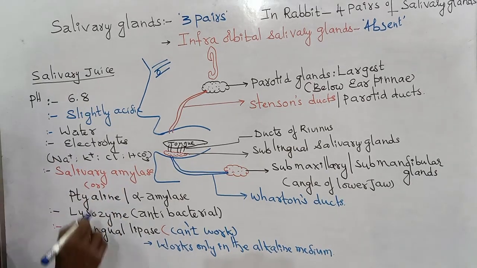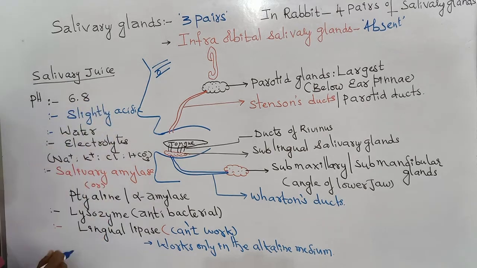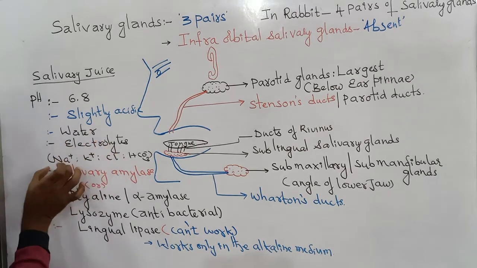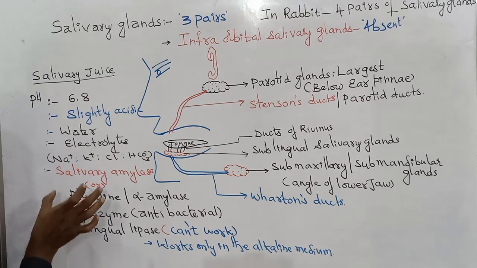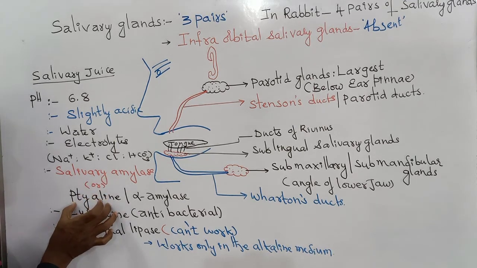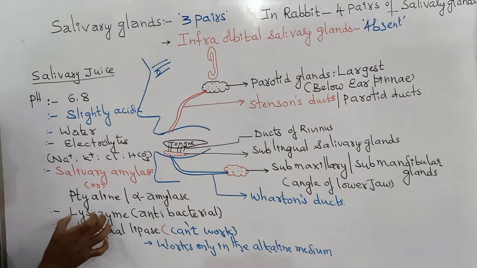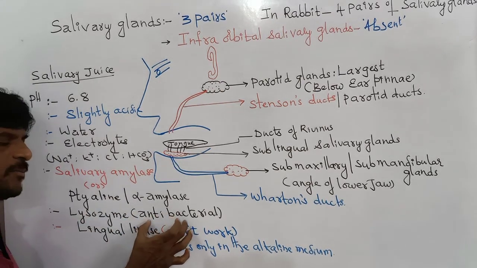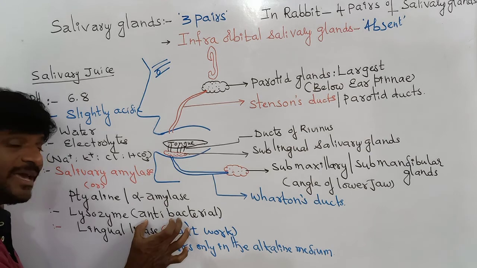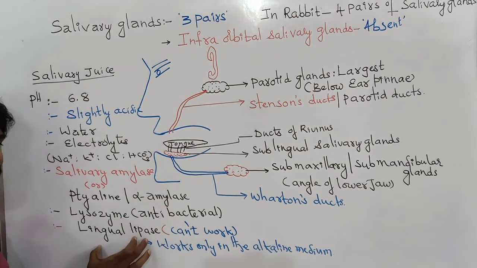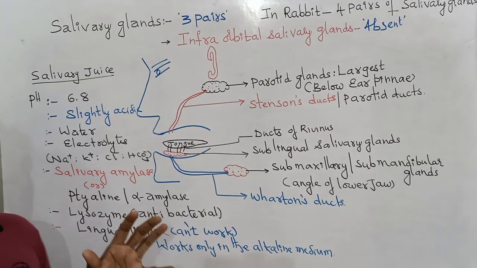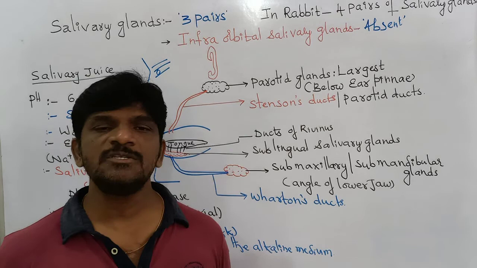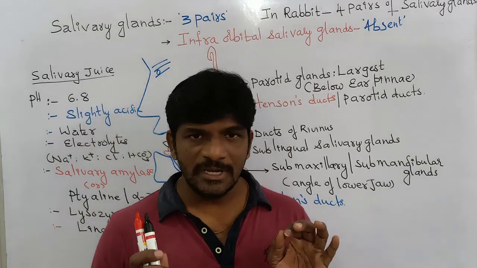I repeat once again, salivary pH is 6.8, slightly acidic in nature. Saliva contains water, electrolytes like sodium, potassium, chloride ions, and HCO3, bicarbonate ions. Salivary amylase can be called ptyalin or alpha amylase. Lysozyme enzyme is present that kills the bacteria because it lyses the cell wall of the bacteria. That is why it is an antibacterial enzyme. Lingual lipase is also present in the saliva, but it is not working because lipase works only in the alkaline medium. This is all about the salivary glands of man.